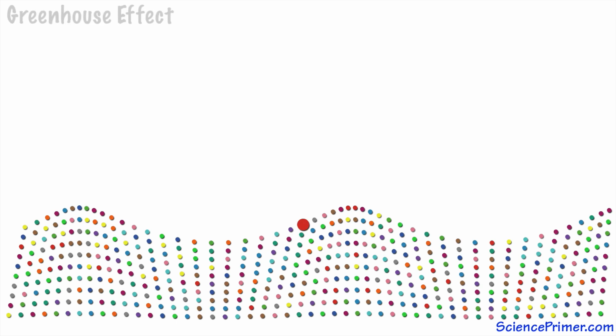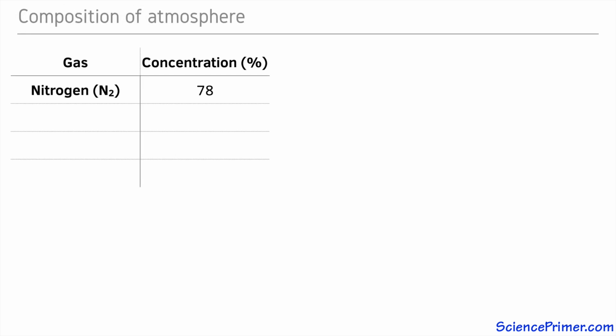Earth's atmosphere is a dynamic system. Its composition depends on fluxes of material from the Earth due to tectonic activity and chemical processes such as rock weathering and photosynthesis. The three dominant gases in the atmosphere are molecular nitrogen, molecular oxygen, and the noble gas argon. These three gases alone make up over 99% of the gas in the atmosphere. This was not always the case.